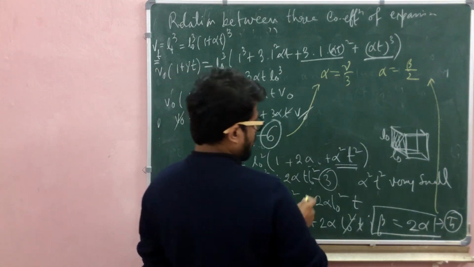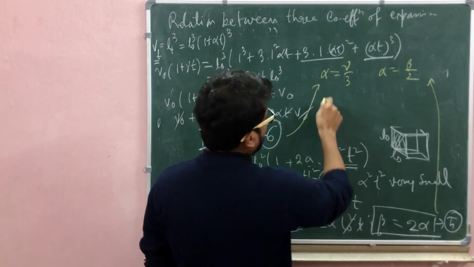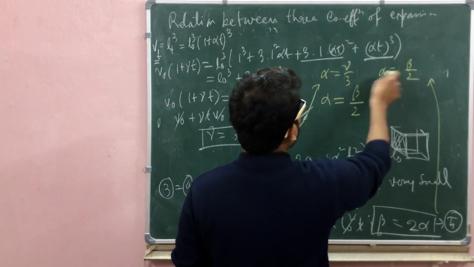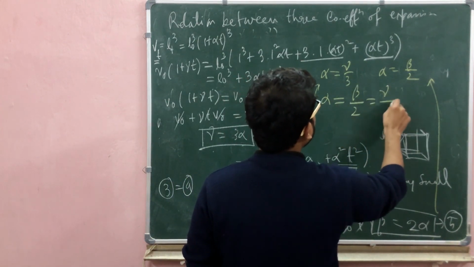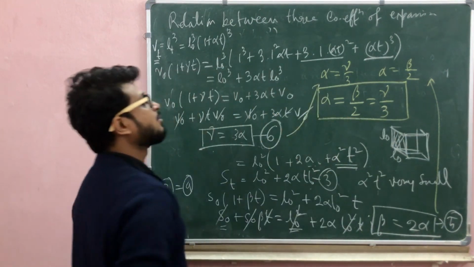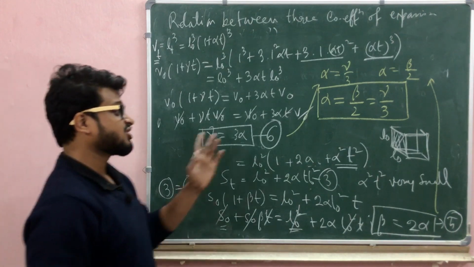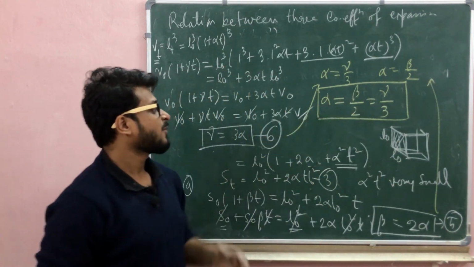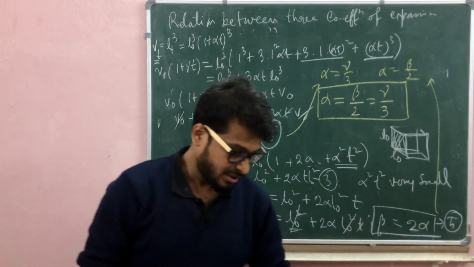Okay, so combining these two equations, alpha equal to beta by 2 equal to gamma by 3. That is the final relation between alpha, beta and gamma. Okay, it's very easy.